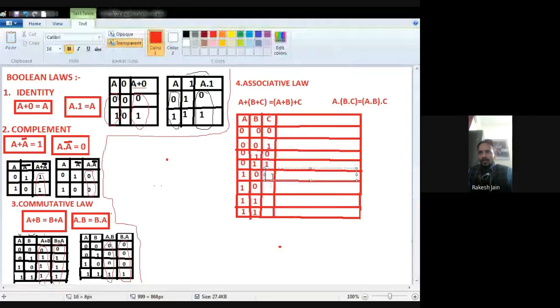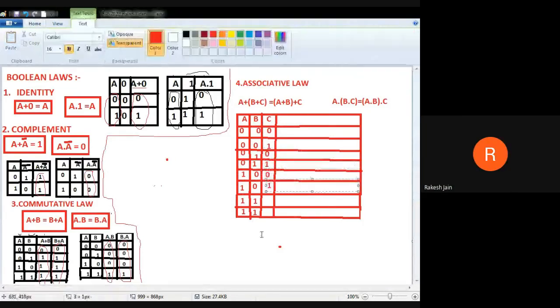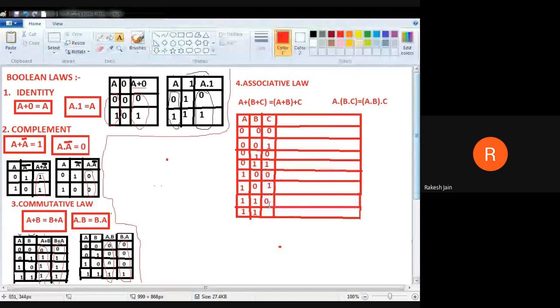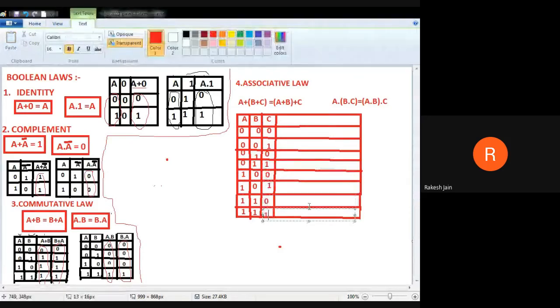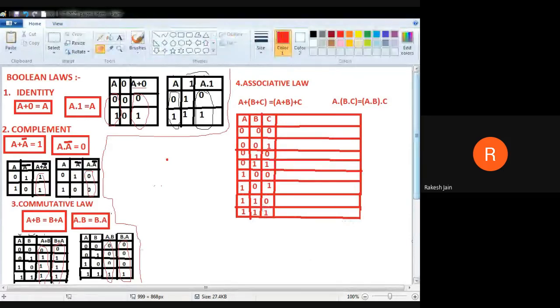Okay, 4 times 0, 4 times 1. Now 2 times 0, 2 times 1. This is similar to that 0 to 7: 0, 0, 0, 0, 0, 1, 0, 1, 0, right? 0, 1, 1. That is a similar format. Okay, 0, 0, 1, 1. You can remember it this way so that you can do it fast. 2 times 0, 2 times 1, again 2 times 0, 2 times 1.